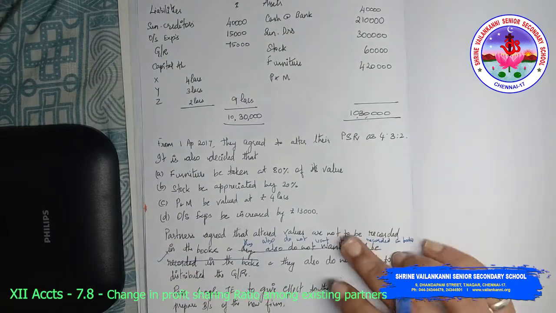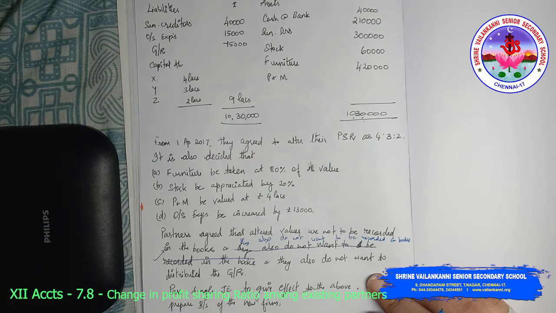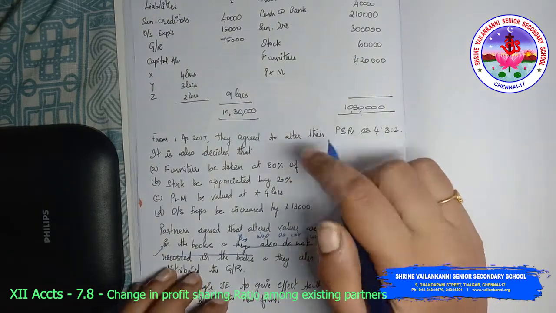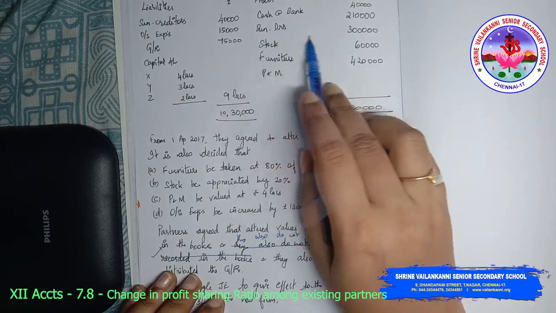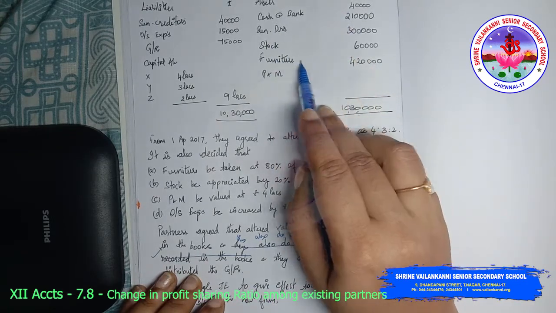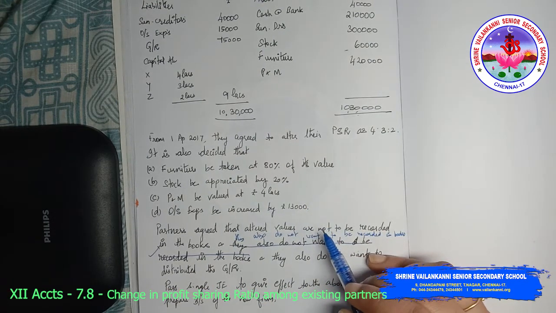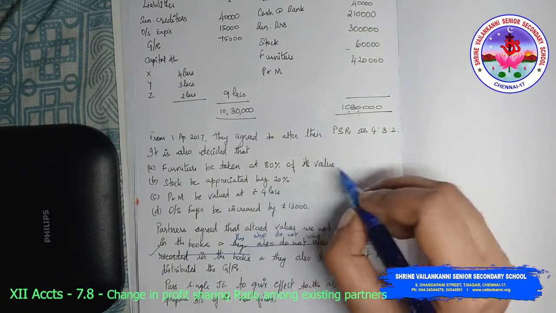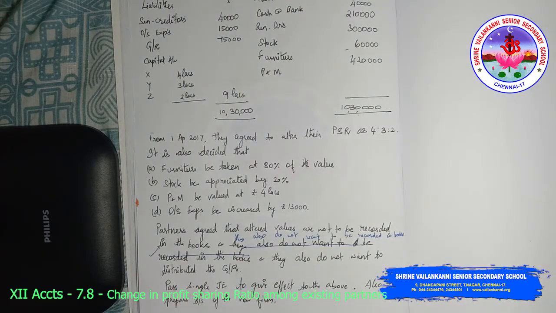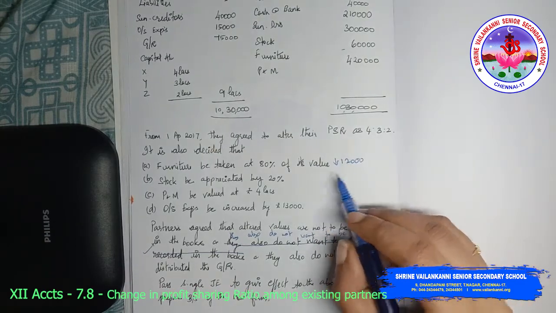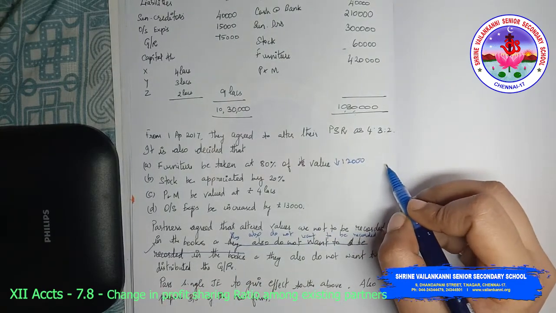From 1st April 2017, they agreed to alter their profit sharing ratio as 4:3:2. It is also decided that furniture is to be taken at 80% of the value. So, furniture value comes to 60,000, which is to be taken at 80% value. Which means a reduction in the value of furniture of 12,000. So, the value of the furniture will be 48,000.